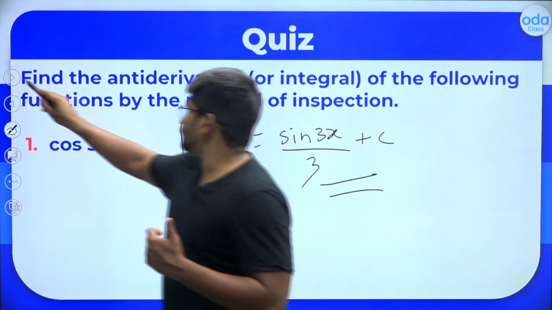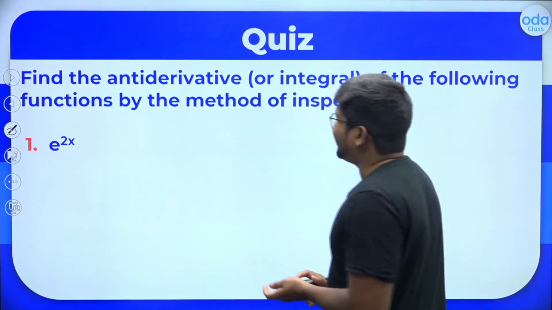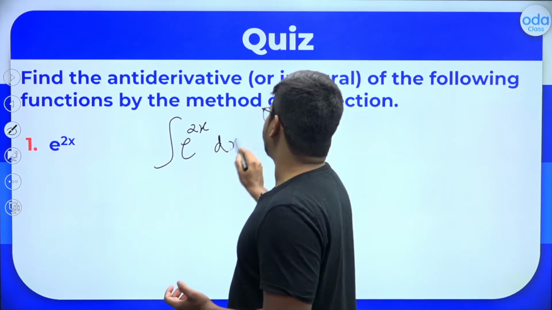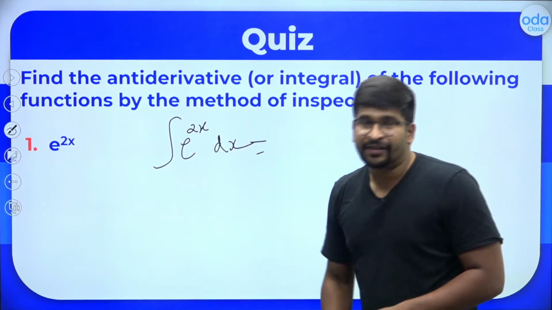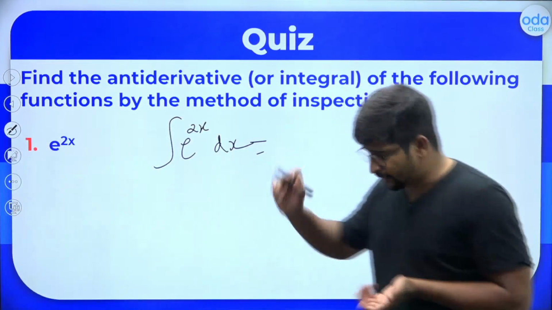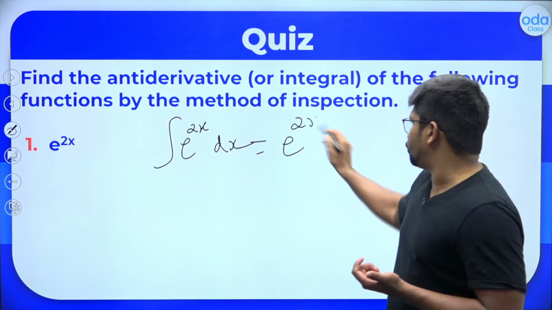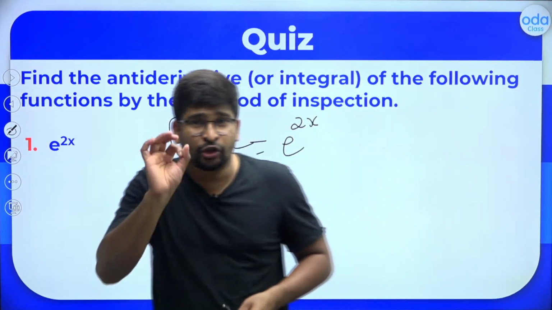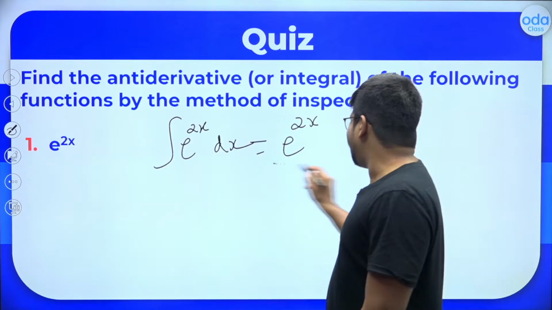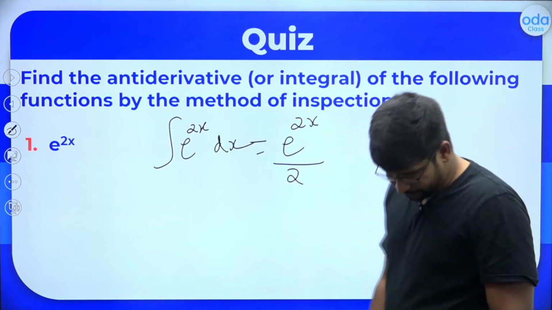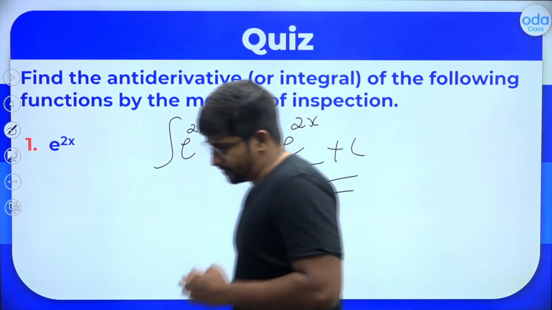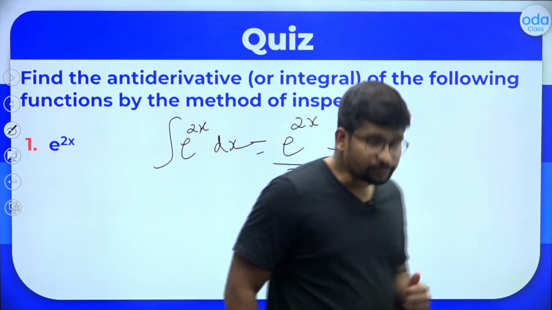Again, integral of e raised to 2x. How will we do the integral of e raised to 2x dx? What is the integral of e raised to x? All of you know that the integral of e raised to x is e raised to x itself. So for the integral of e raised to 2x, you will first write e raised to 2x. Had it been differentiation, what would you do? You will multiply it with the derivative of 2x. But in case of integration, what will we do? You will divide it. So you'll get e raised to 2x divided by 2 plus c, which has to be the right answer here. Very, very important thing. Alright everyone?